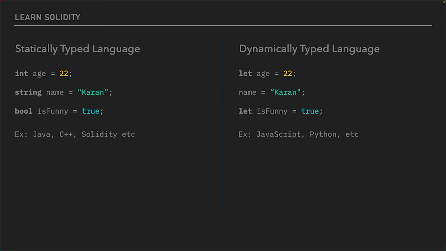For example, we know that we will be storing an integer in the variable age, so we have to clearly tell the language that we will be storing an integer by using the data type int. The same is applicable to string and bool. Bool is boolean, true or false. And examples of these languages are Java, C++, and Solidity.